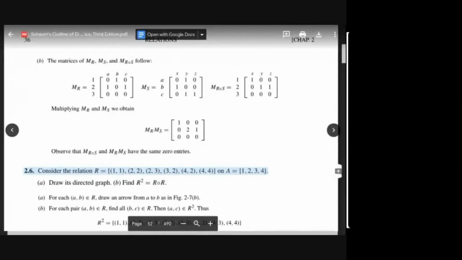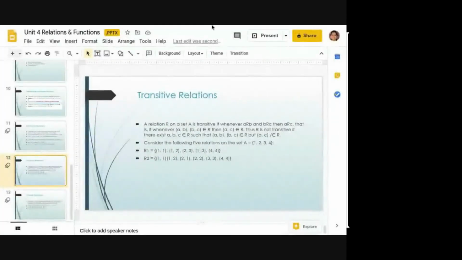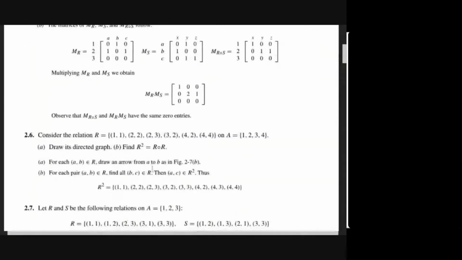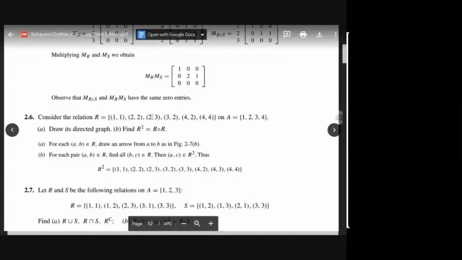Okay, so let's see the last type of relation. First we'll discuss this thing. Is this relation reflexive? No. 1 1, 2 2, 3 3 is not there, so it is not reflexive. Okay, is it irreflexive? No, it is not irreflexive.